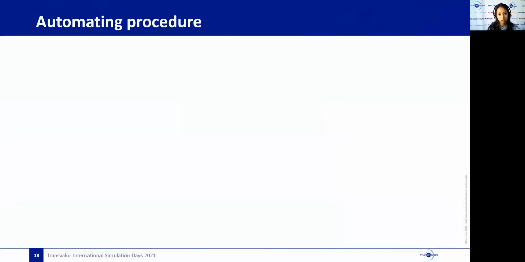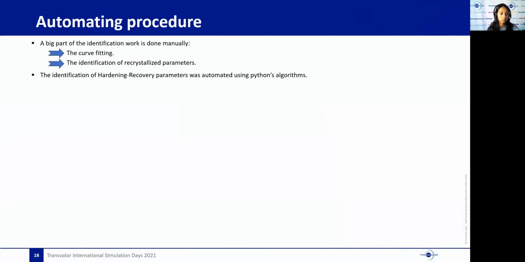As you may notice, a big part of the hardening recovery identification work is done manually. All the fitting work of the experimental inputs, also the fitting of hardening recovery parameters Key1 and Key2. It takes approximately a few hours to be done, and automating those fits could allow us to accelerate the procedure and make it more reproducible.